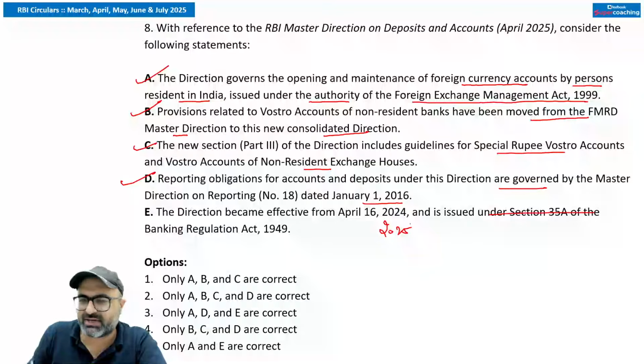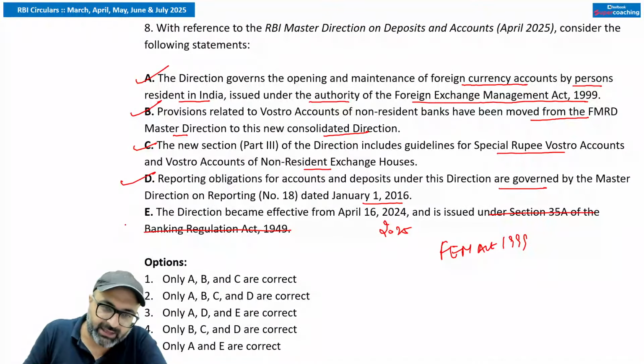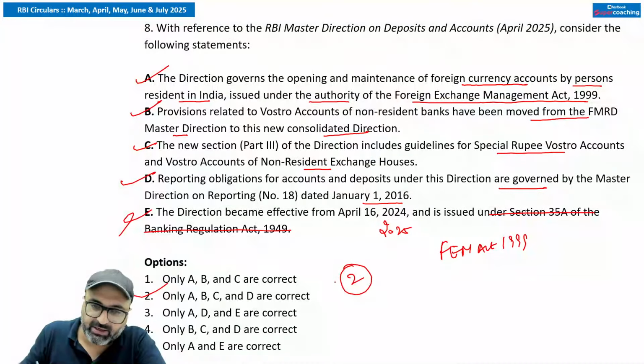No sir, these directions are not issued under the Banking Regulation Act. They are issued under Section 11 of the Foreign Exchange Management Act 1999. So this is wrong. So the answer is going to be the second option. A, B, C, D is correct, but the E option is wrong.